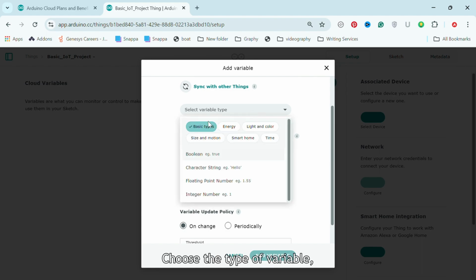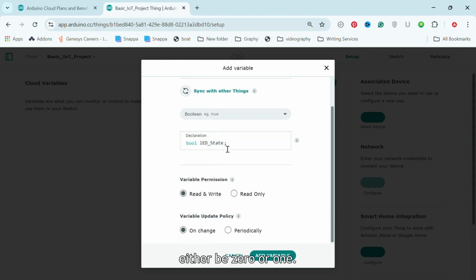Here, choose the type of variable. In this case, Boolean. Why Boolean? Because the state of the push button can either be 0 or 1. Next, select the read and write option because we want to control the LED. You have to use the read-only option only when the variable is linked to the input data, such as sensor